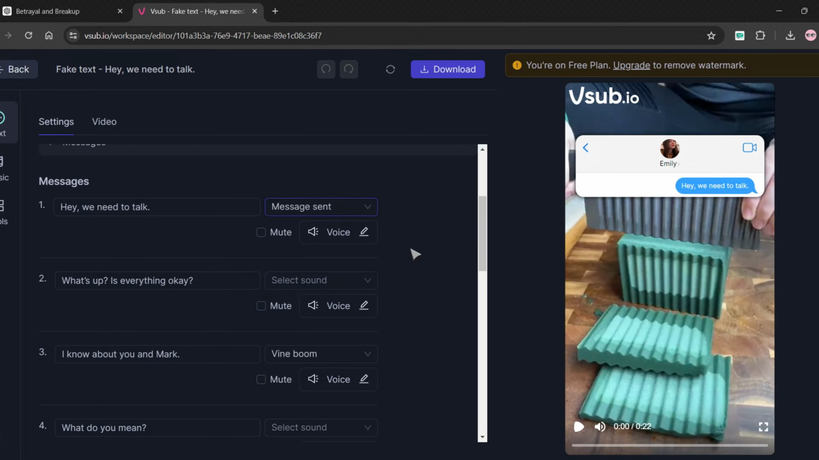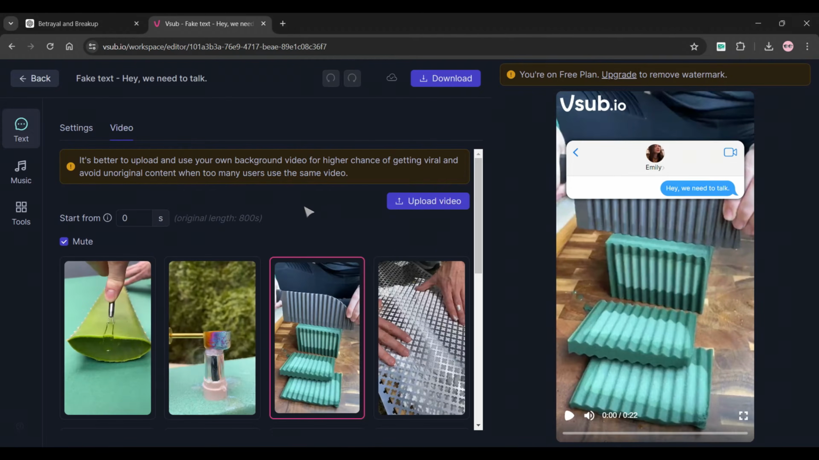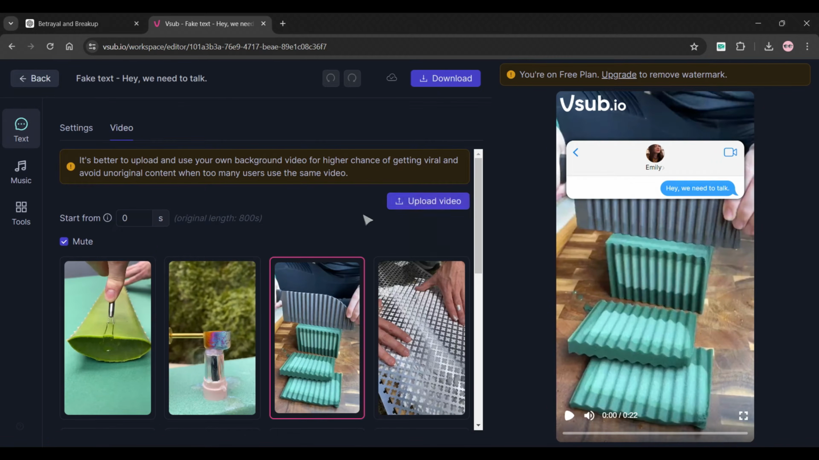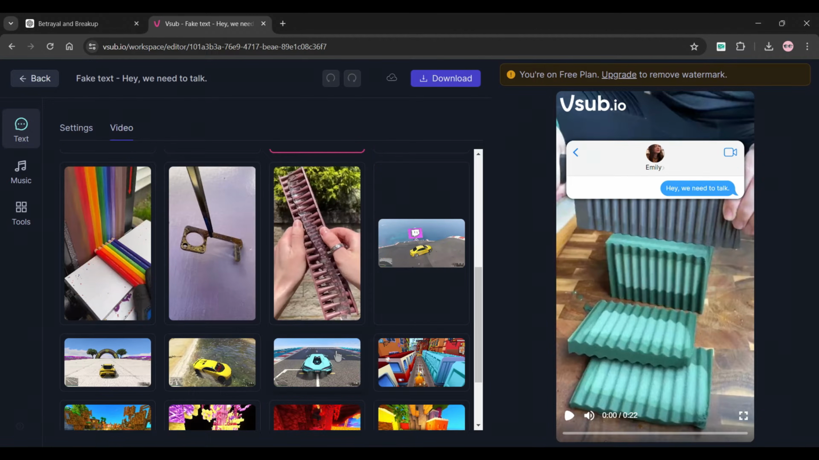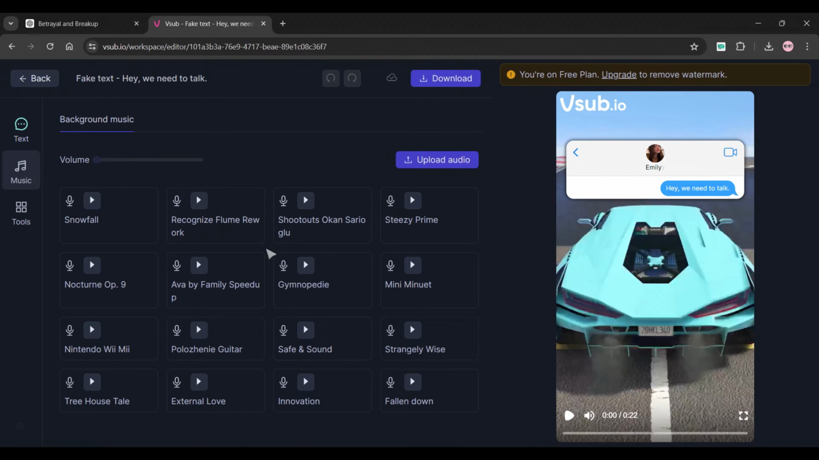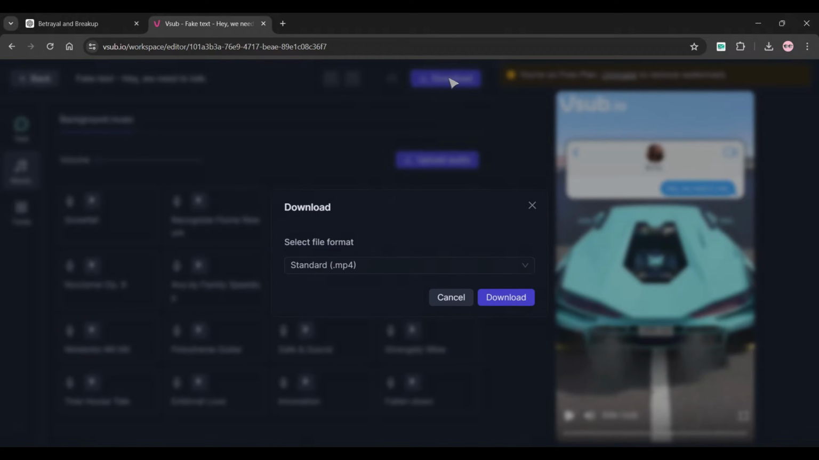Okay, now, if you want to change the background video clip, come to the video tab. From here you will find the stock free video library. You can even upload your own video. This time I will use a video clip from the library, but I will suggest using your own video clip. Alright, now if you want to add background music to your video, come to the music tab. From here you will find the stock free audio library. You can even upload your own audio. We are all set. To download the video, simply click on the download button from the top.